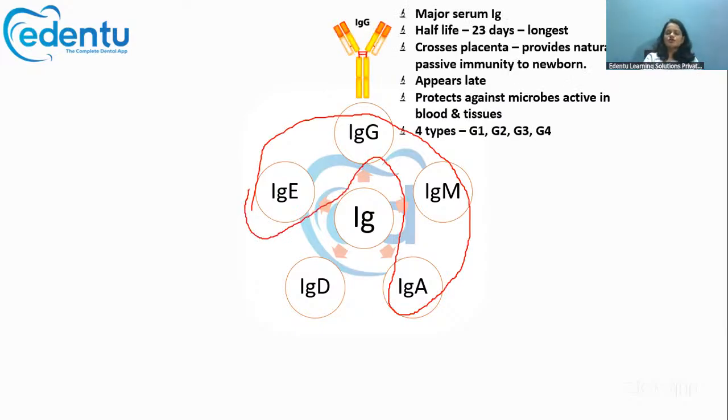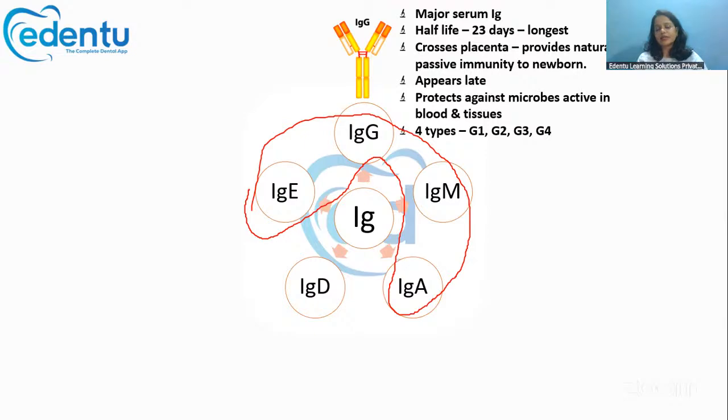IgG is the major immunoglobulin present in the serum and has the longest half-life, 23 days. It can cross the placenta and produce passive immunity for the newborn.